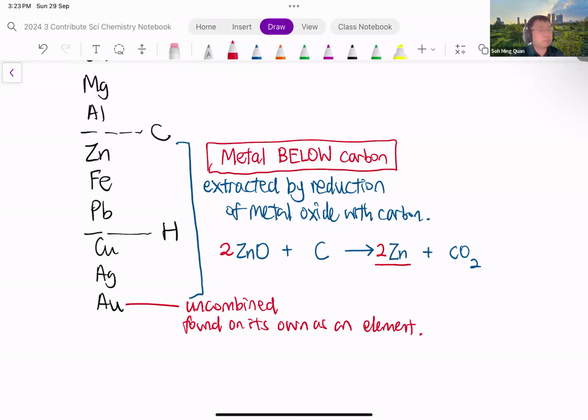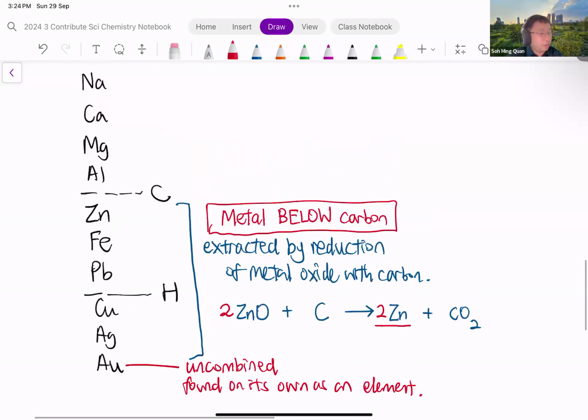Now you might ask, why carbon? Carbon is a readily available, very abundant substance. Carbon can be found in your pencil lead. Carbon can also be found in charcoal that you use for barbecue. So all these are forms of carbon that's readily available to us. And as it turns out, carbon is a very useful chemical because it's able to extract metals which are below carbon in this way.